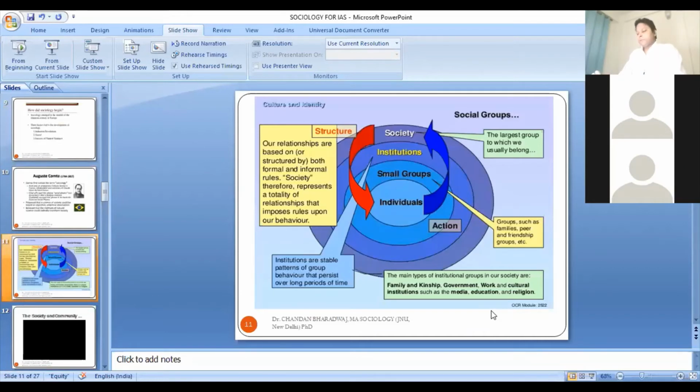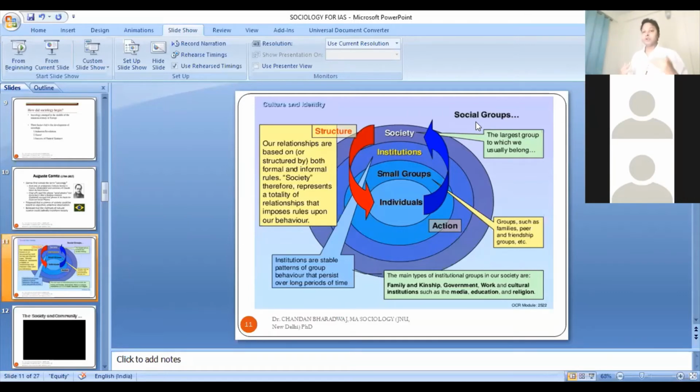In sociology, what do we have to study? As a layman or as a student of sociology, the first thing we have to deal with is individuals. You, me, your friends, family members, everyone are individuals. So when we try to understand social reality, basically we are dealing with individuals. The first unit of society is of course the individual. Then we have social groups. There are different kinds of groups in society.